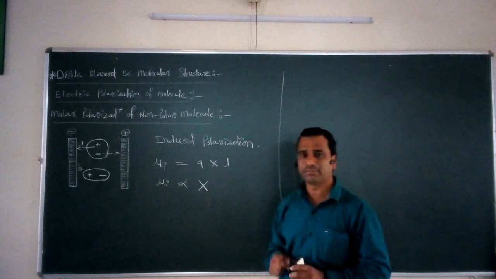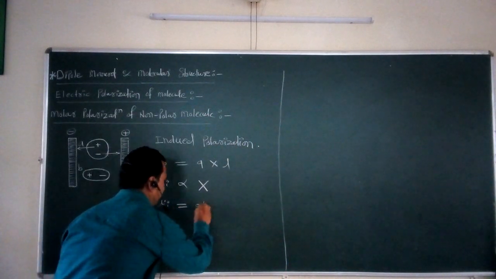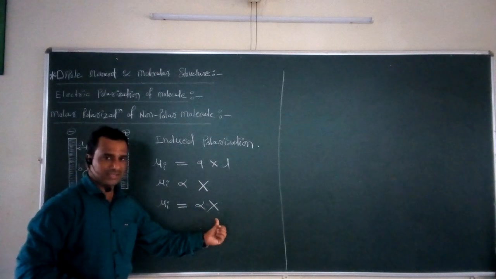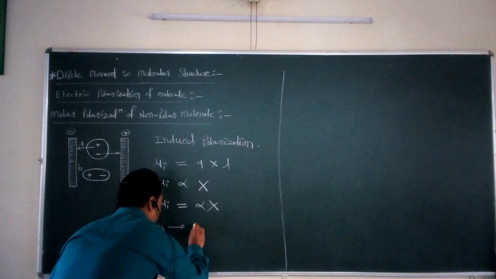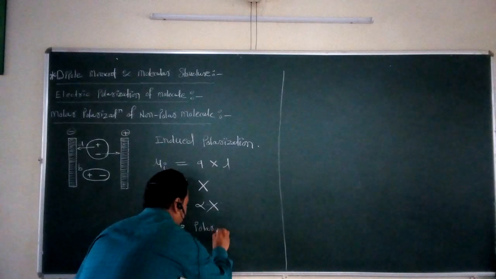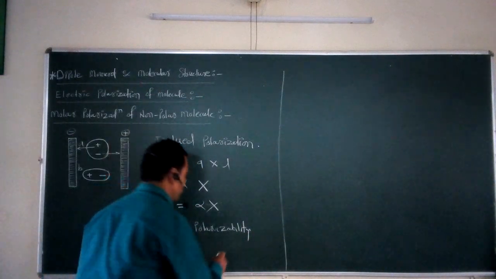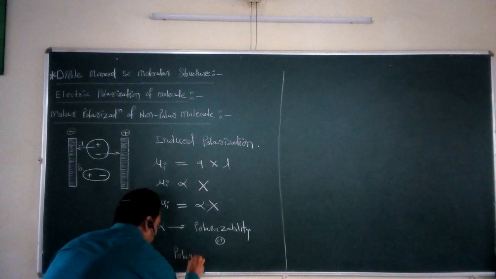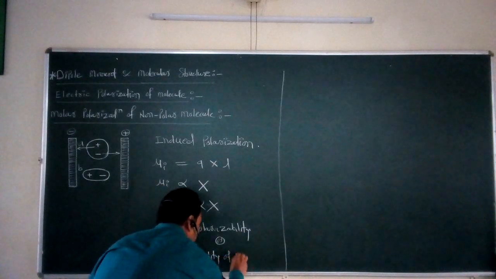We may write the same equation as mu I is equal to alpha into X, where alpha is a constant, called the constant of polarizability, or the polarizability of the molecule.